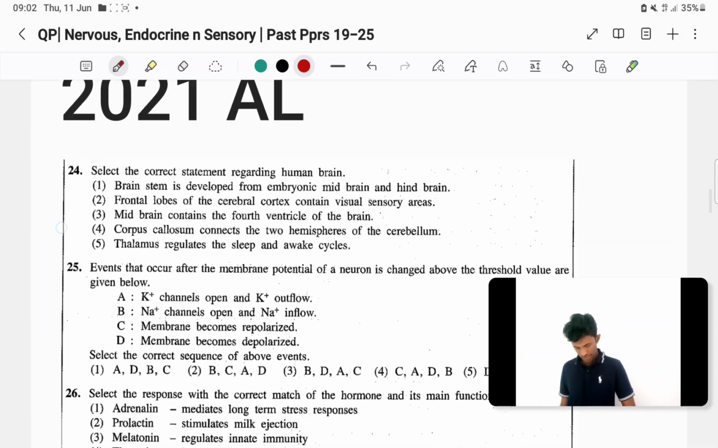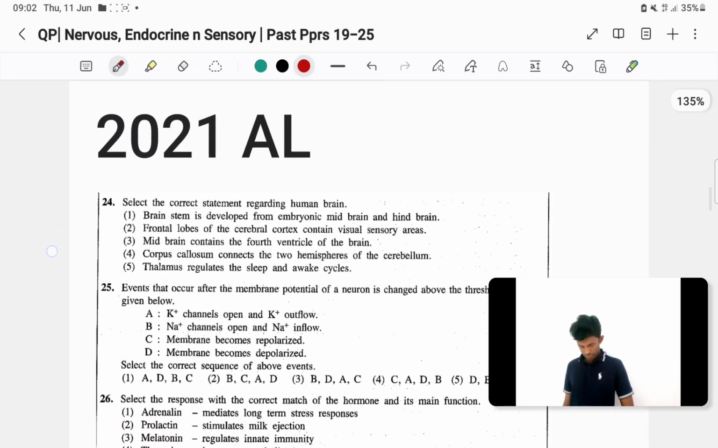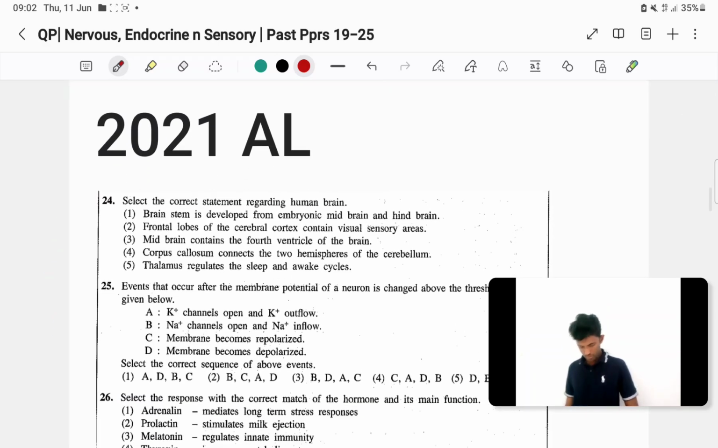Then we'll move quickly. We need to move to the 2021 A-level paper.